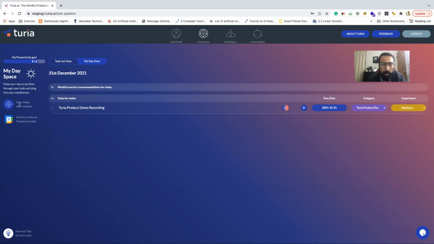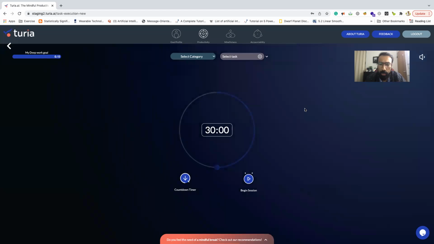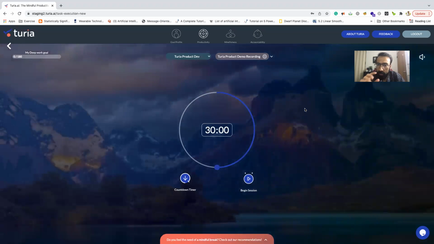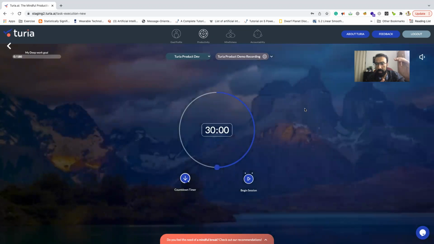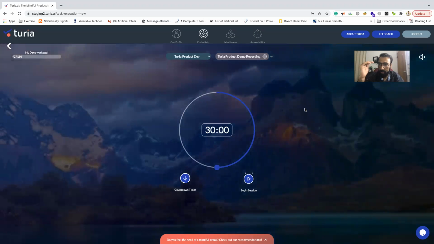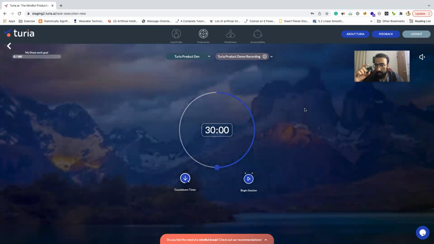So here, if you see, there's something called enter deep work time box, and you can also click on this play button next to any task and enter the deep work time box, or we also call it focus mode time box from here, right? So I'm just going to quickly click on this play button here. Now this takes us to a place where now I'm ready to execute on this task, right? So I have decided key focus task for today, and then now it's a time block. It's the time to work on that specific task.